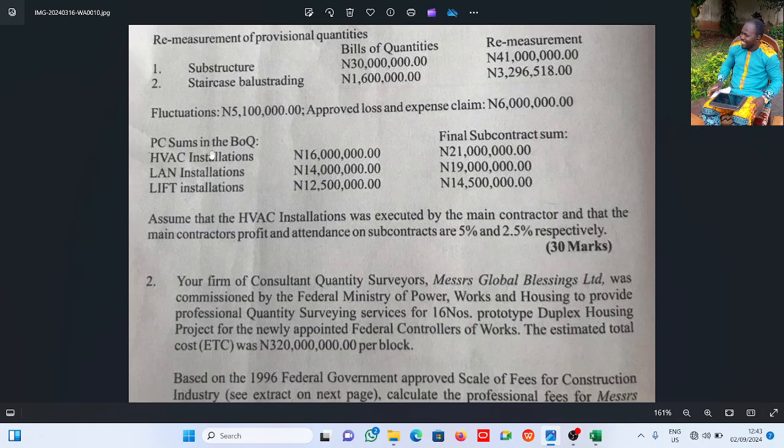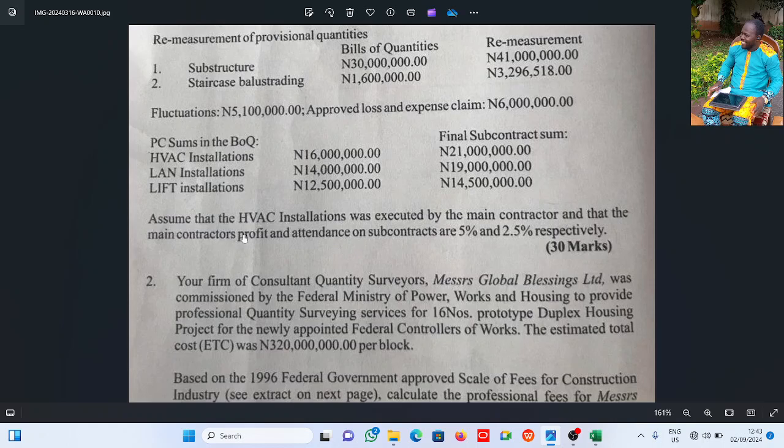Now PC sums in the BOQ. PC sums are called prime cost sums. These are sums allowed for in the BOQ for specialist works. Take for instance lift, take for instance HVAC, take for instance LAN, and a whole lot of others. It could be doors and windows, right, special doors and windows. They begin to have curtain walls and all.